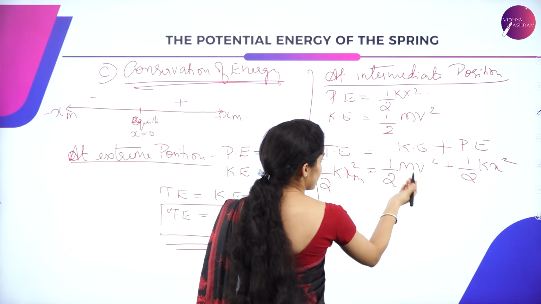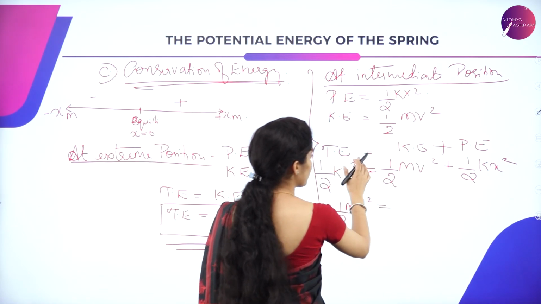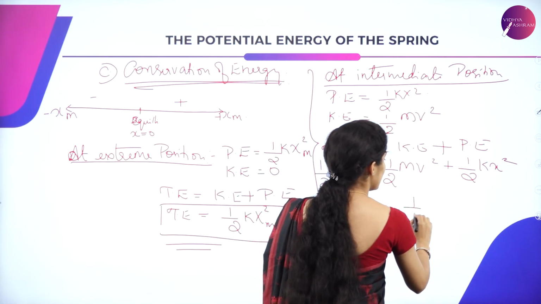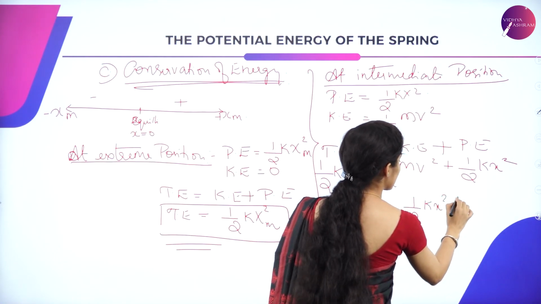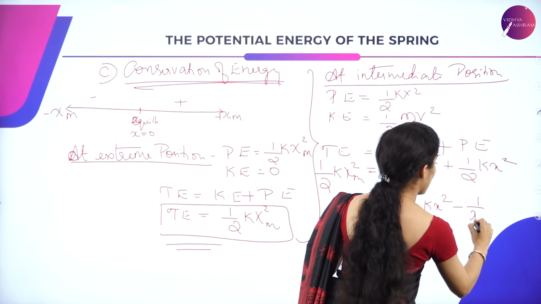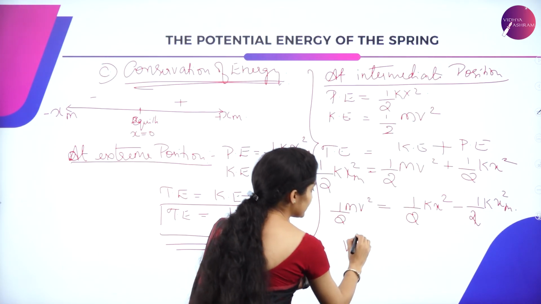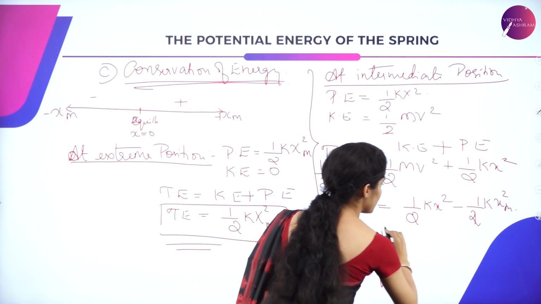So now retain your half mv square, that is kinetic energy, which is equal to, get this to the other side. So it is half kx square, get your total energy to the right hand side. It will be half kx square m minus half kx square. So now retain v here itself, put your square root.